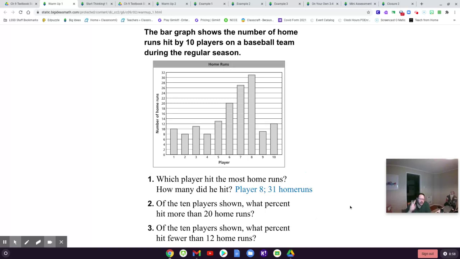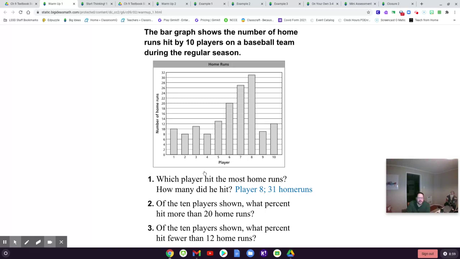All right. Question 2. Of the 10 players shown, what percent, and remember, percent means if there were 100 players, how many would have hit more than 20 home runs? So there are 10 players. So what percent hit more than 20 home runs? All right, hopefully you remember how to do percents here.